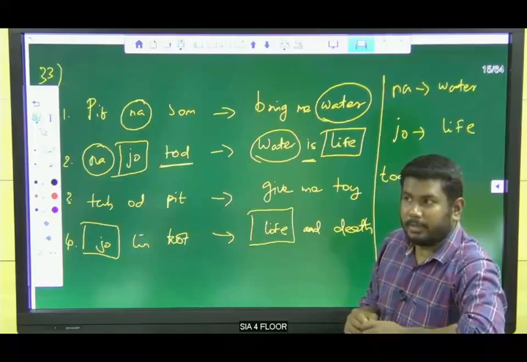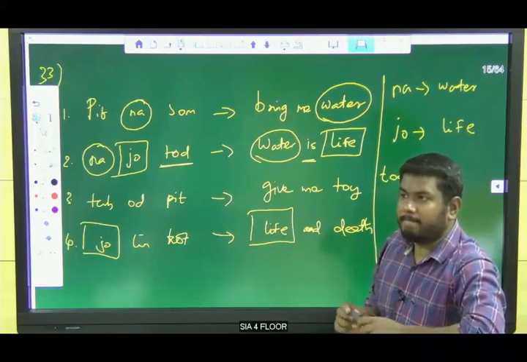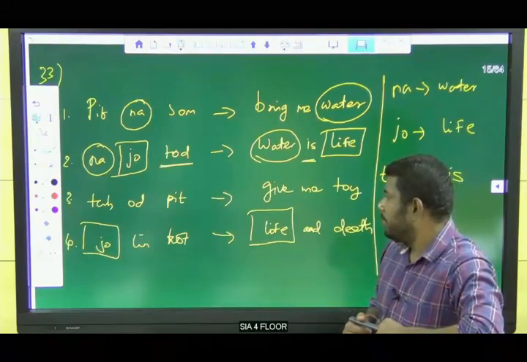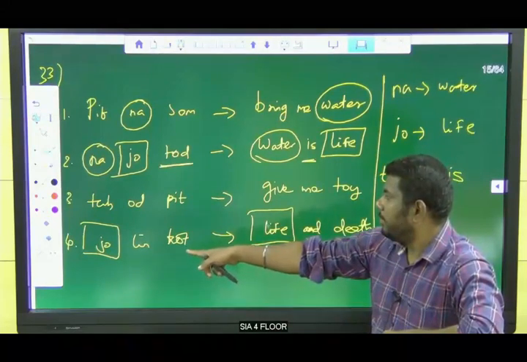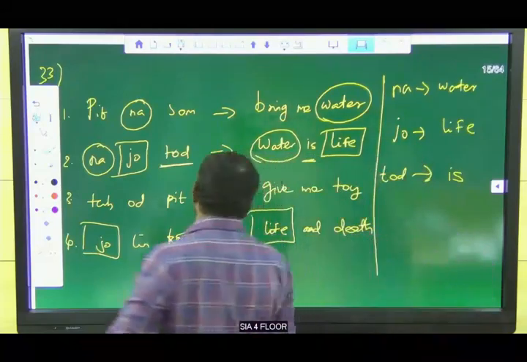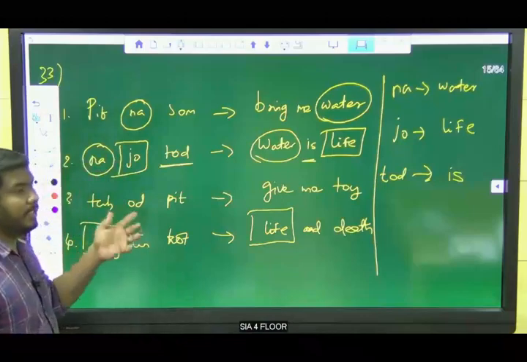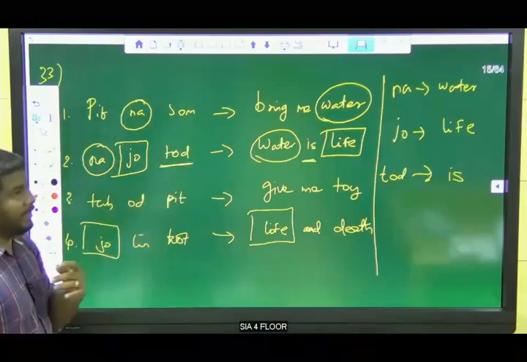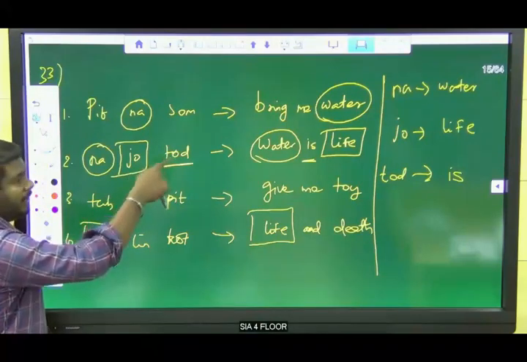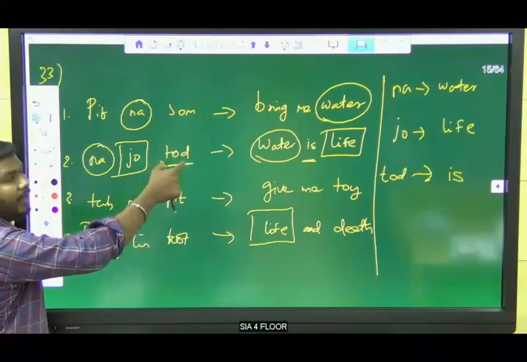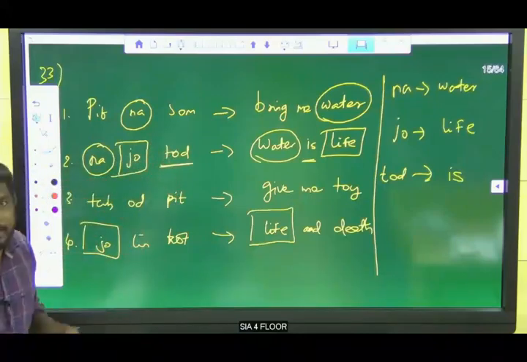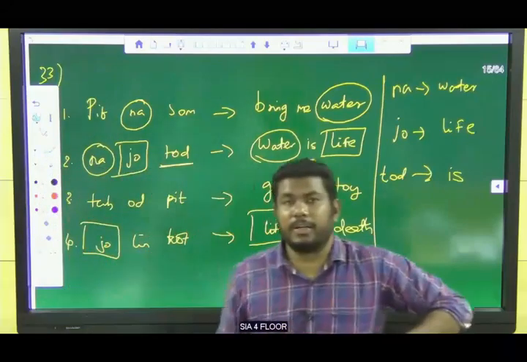Okay, sir. Then the third sentence also has left out things. Third option. No, sir. Third one also, TUBOD. That word is also left out, sir. Yeah. TUBOD is different. We have only TOD, right? TUB is different and OD is different. Here we have TOD, but here we have only OD. So don't confuse with this. TOD and OD are different. Clear?